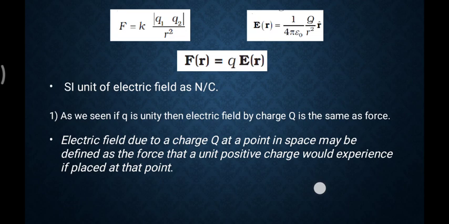That is very clear to you now. This is the definition: electric field due to the charge Q at any point in space is defined as the force on a unit charge.